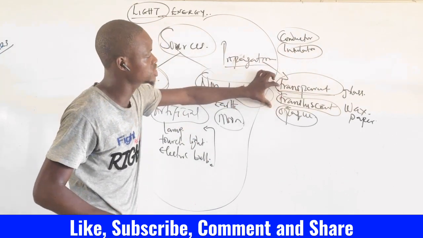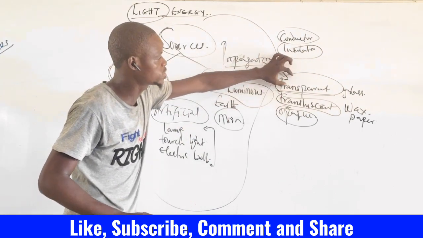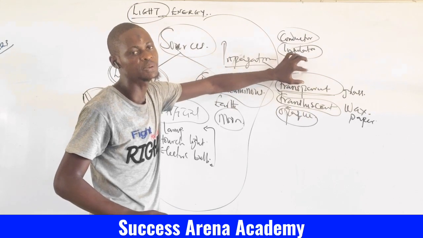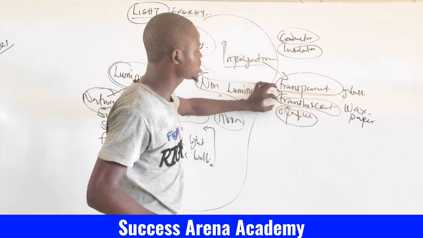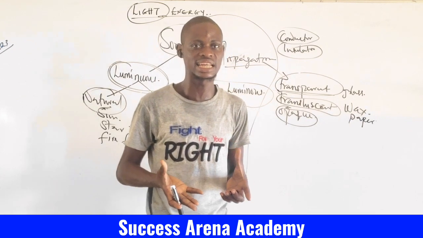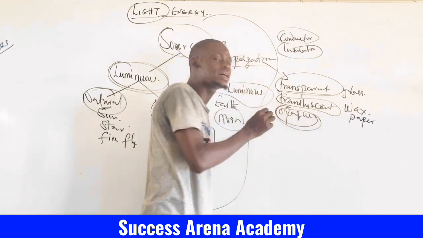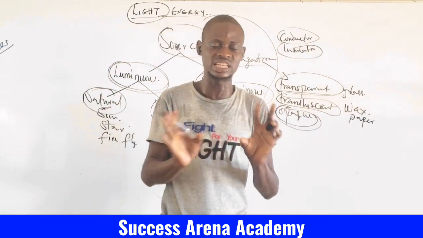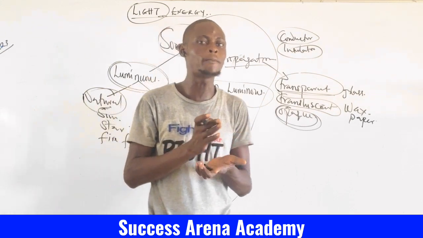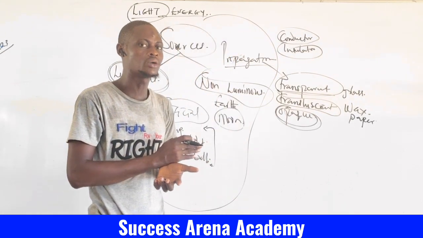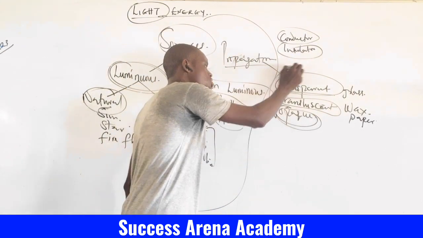The same thing applies to light energy. The transparent material is going to allow light to pass through completely, while the translucent material is going to absorb the light energy. But the opaque material does not even allow the light to enter through it. It blocks completely the passage of light. All together. So that is that for today.